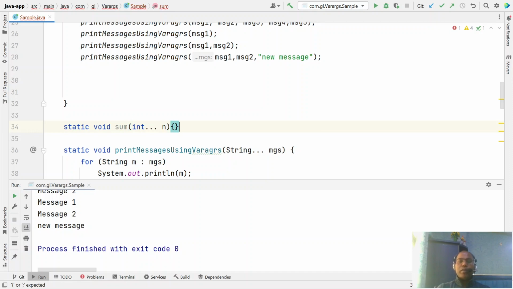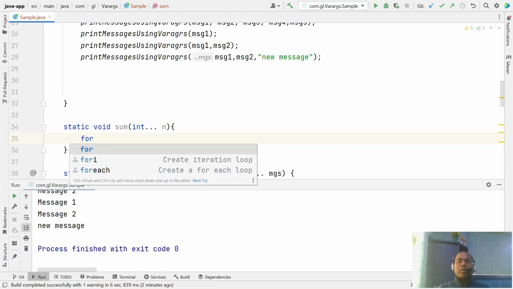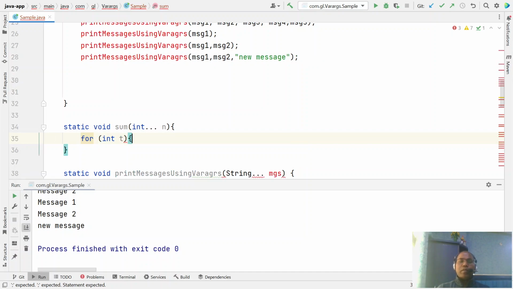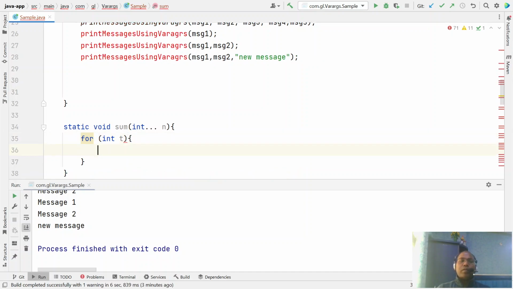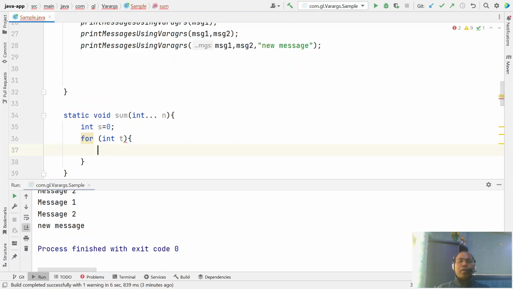Okay. Now they support. Here you can say just for each integer t, integer sum equal to 0 and say sum equal to sum plus whatever the t.